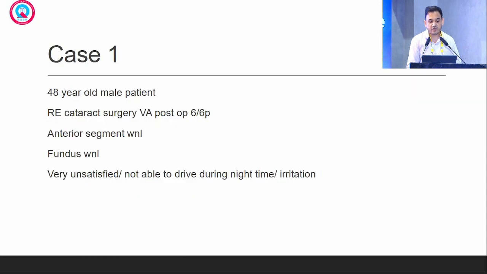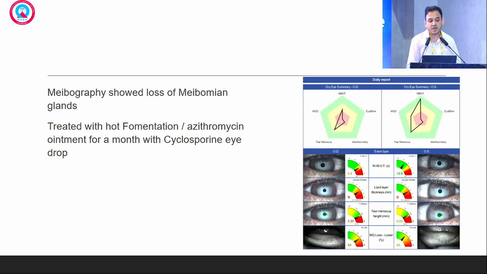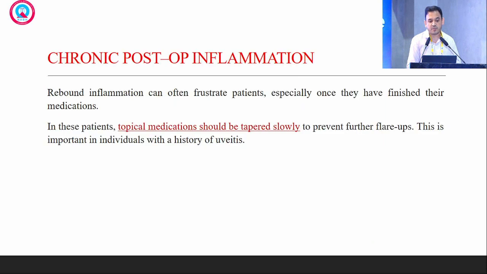In one patient we operated, vision was 6/6, but the patient was not happy, especially with irritation during nighttime. Meibography showed loss of meibomian glands, so we treated with warm compresses, azithromycin, and cyclosporin eye drops, and the patient was symptomatically better in the postoperative period.